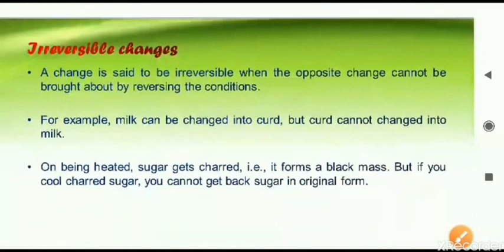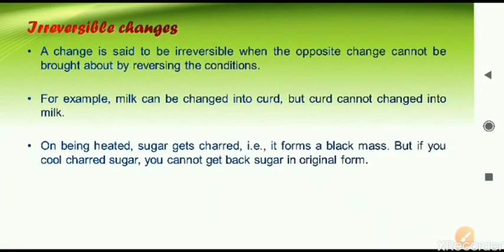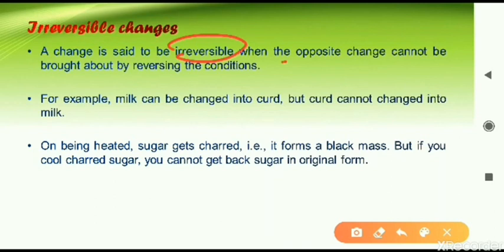Now, just opposite of this is irreversible change. The definition is: a change is irreversible when the opposite cannot be brought about by reversing the condition. It means the reaction will not be reversed again. Even if we change the condition, the reaction will not reverse. For example, milk can change into curd. Easily we can convert milk into curd, but if we have curd and want to convert it back into milk, it is not possible. So this type of change is irreversible.